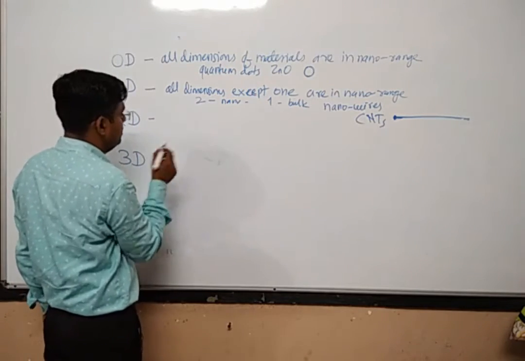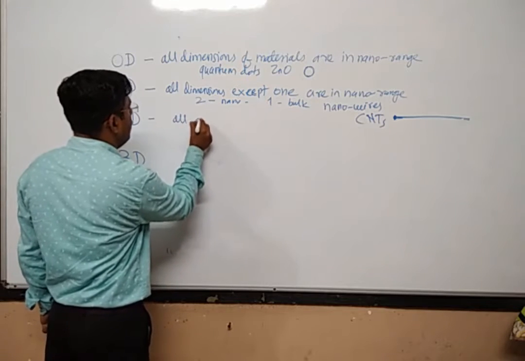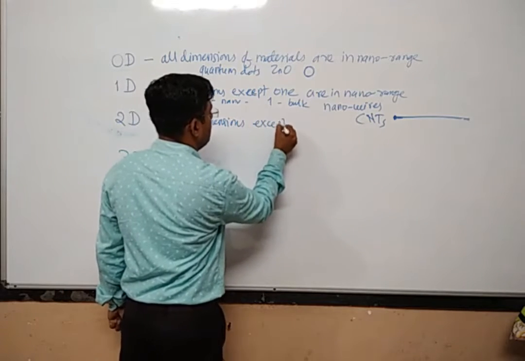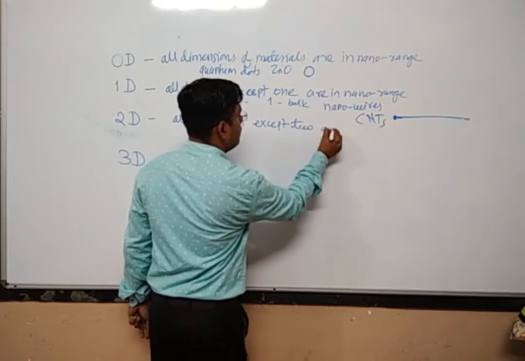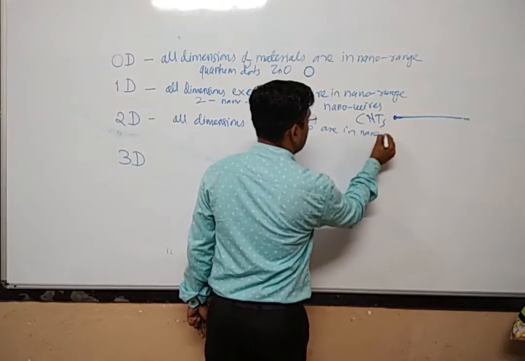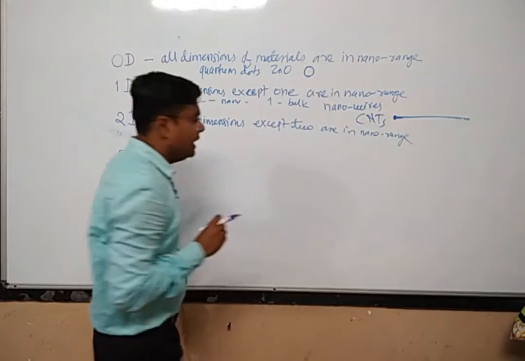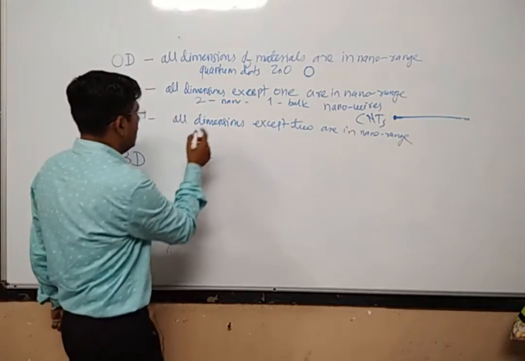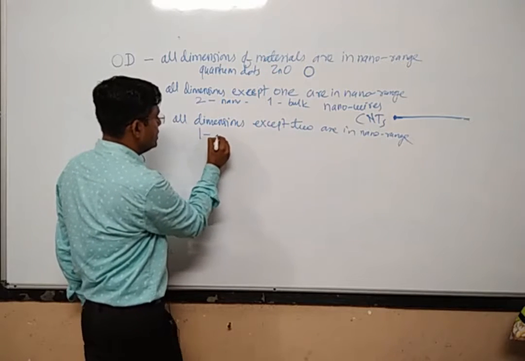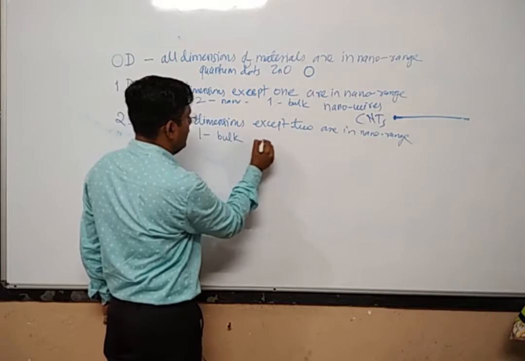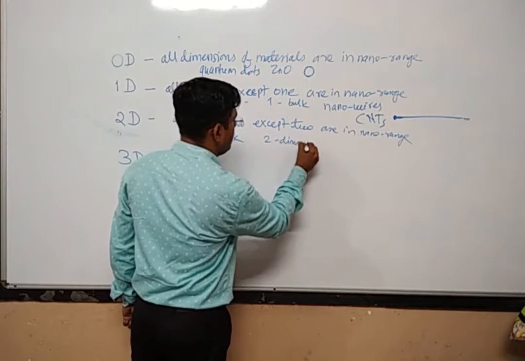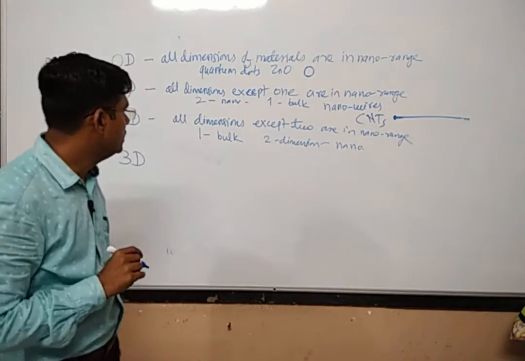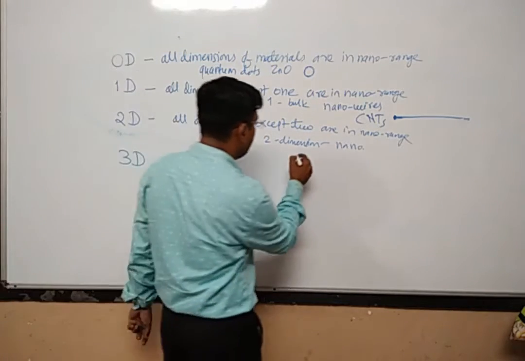2-dimensional nanomaterials, what should be the definition? All dimensions except 2 are in the nano range. All the dimensions except 2 are in the nano range. Means what? Out of 3 dimensions, 1 dimension will be bulk and 2 dimensions will be nano. The example is thin film.